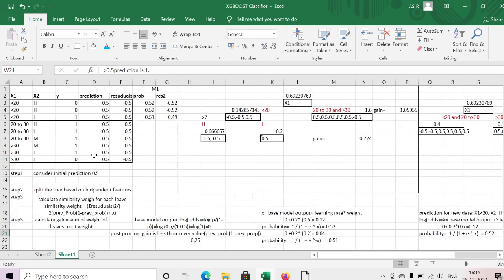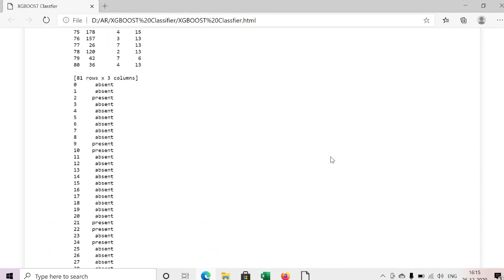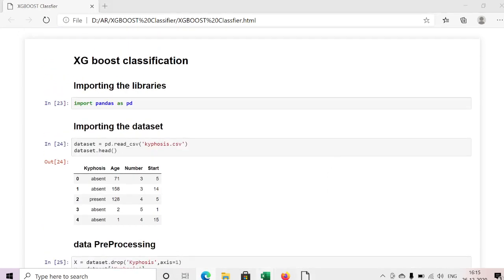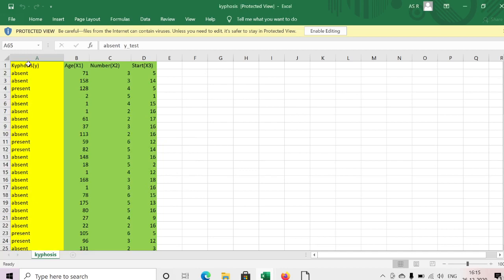Okay, if you want to understand this better, then you need to go through the video once again. Here these are all the calculations we need to perform in the case of XGBoost. Okay, we will take one data set and also try to predict using XGBoost. Here I have the kyphosis data, with one target column. If it is categorical or binary, we can apply our classification model.